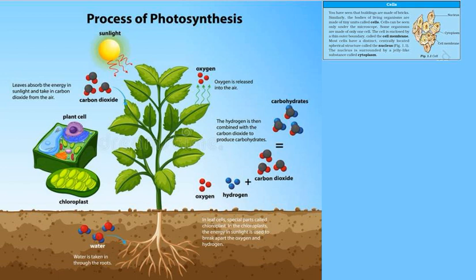The leaves have a green pigment called chlorophyll. It helps leaves to capture the energy of the sunlight. This energy is used to synthesize, which means prepare, food from carbon dioxide and water. Since the synthesis of food occurs in the presence of sunlight, it is called photosynthesis, where photo means light and synthesis means to combine. So we find that chlorophyll, sunlight, carbon dioxide, and water are necessary to carry out the process of photosynthesis.